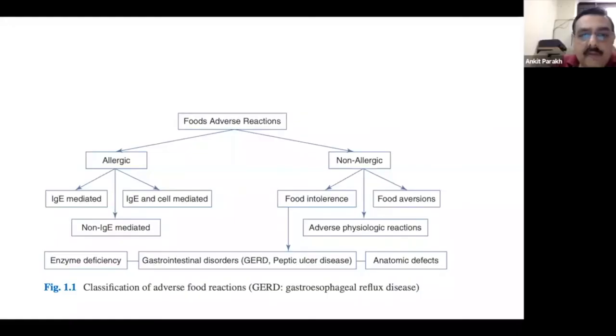That all adverse food reactions are not food allergy. They can be aversions, they can be intolerance or so. Food allergy refers specifically to the reactions which are caused by the protein substance in the food leading to an allergic reaction. And allergic reactions could be IgE or non-IgE mediated, and sometimes they can be a mix of them. So a combination of IgE and cell mediated are also known to occur. And I'll go into the classification as the talk goes.